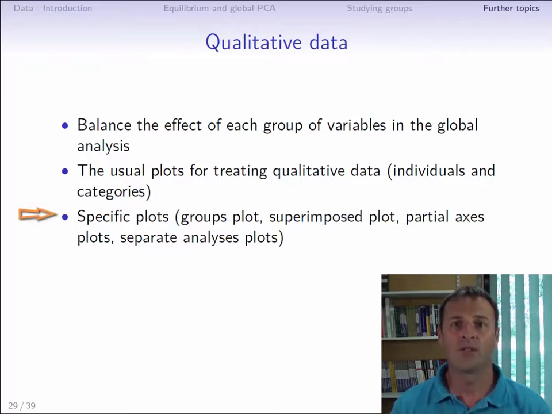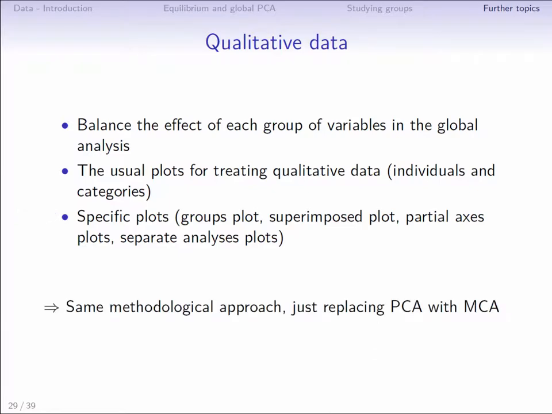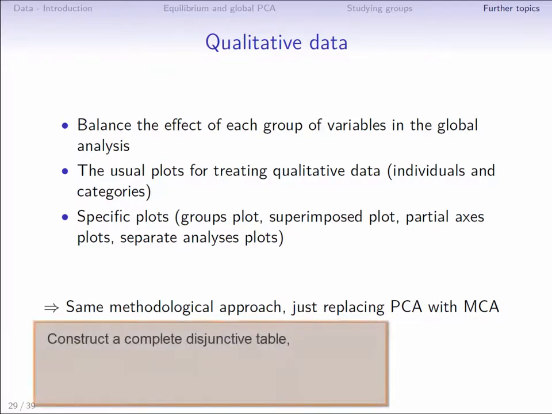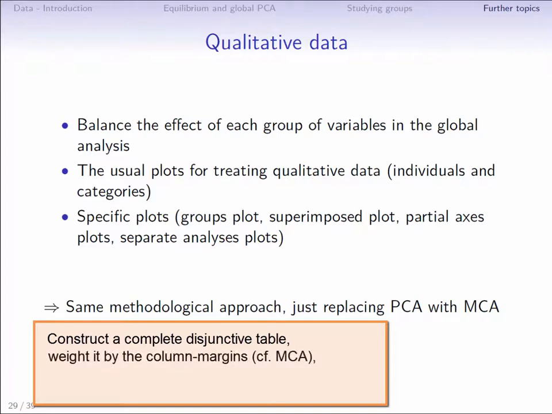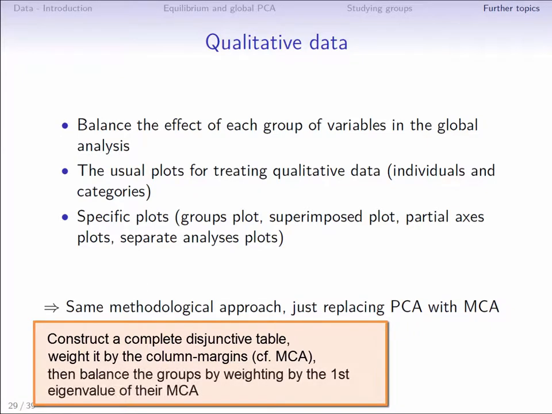Then we'll be able to construct the plot showing the superimposed representations, the groups plot, and the partial axis plot, which will show connections between the global analysis and the separate ones. The methodological approach is therefore the same as before, except that on each group of variables, we use MCA rather than PCA. Thus, for each group, we will construct a complete disjunctive table, then we will weight it as in MCA as a function of the column margins. Then, all that remains is to balance the groups by weighting by the first eigenvalue of their MCA.